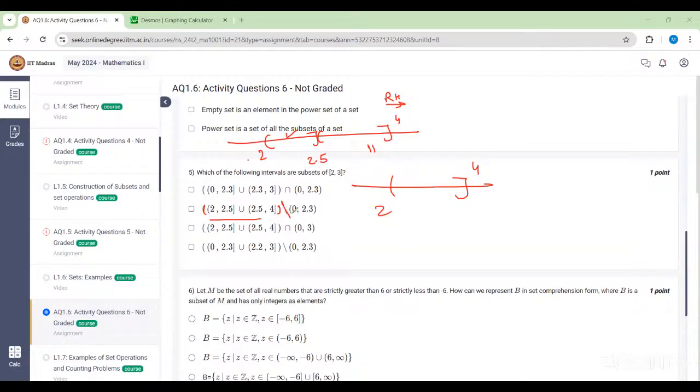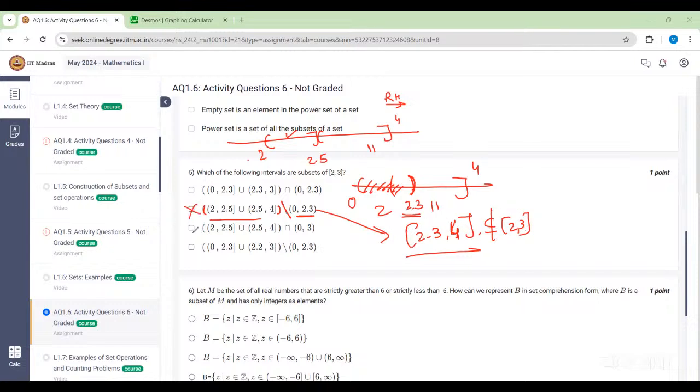Now we have to subtract this particular interval, which is 0 to 2.3. Here somewhere 0 is there, and then 2.3 is there. So we have to remove this interval. We remove everything up to 2.3, but not the point 2.3, because 2.3 is not in this open interval. So we will get close 2.3 to close 4. This is not a subset of the closed interval [2, 3], because we are going up to 4. There are so many points after 3 that we are covering, so it's not a subset of this particular interval.